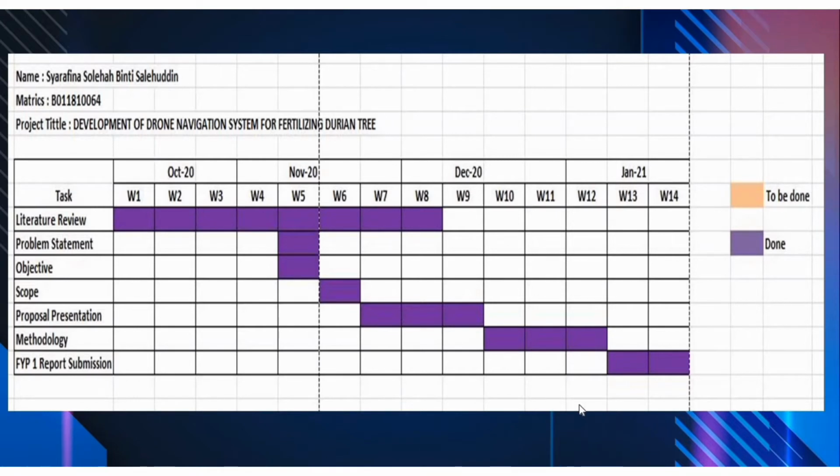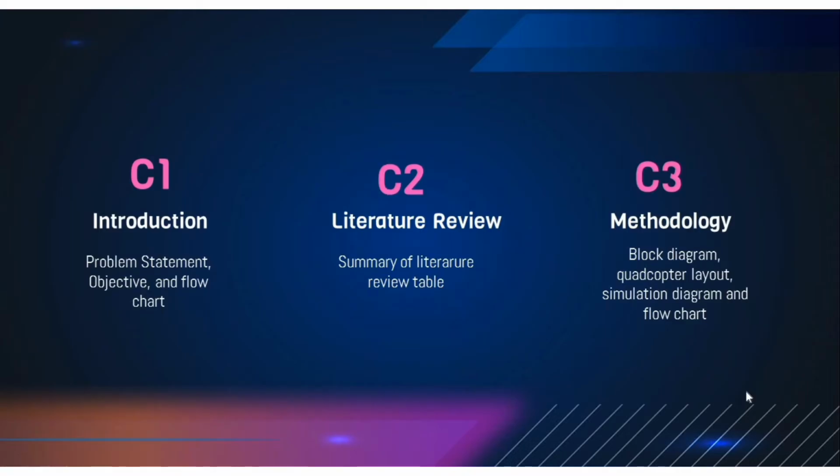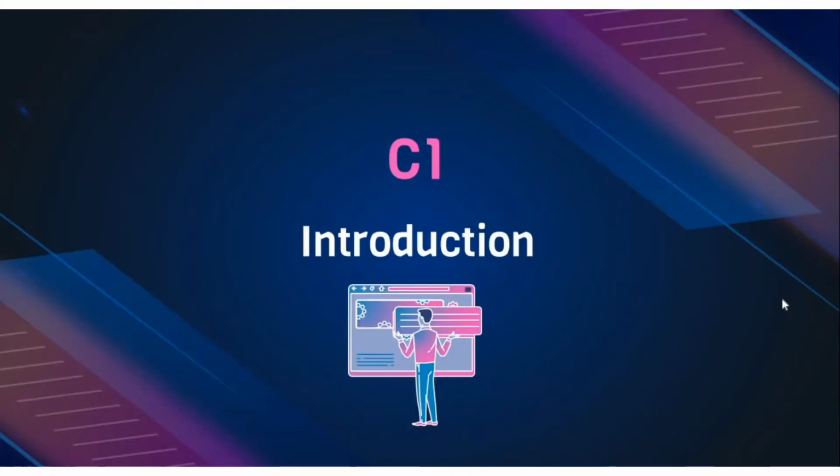This is my Gantt chart to show progress every week for my project, start from week 1 until week 40. From this Gantt chart, I have successfully completed in allocated time. In this video, I will present 3 chapters, including introduction, summary of literature review, and methodology. I will start with chapter 1, introduction.